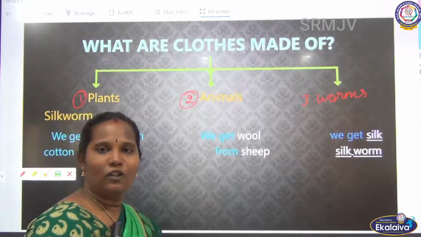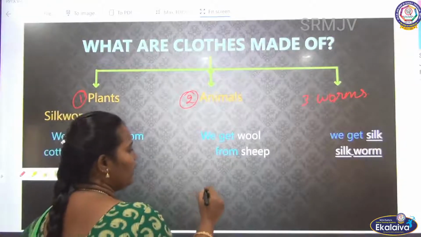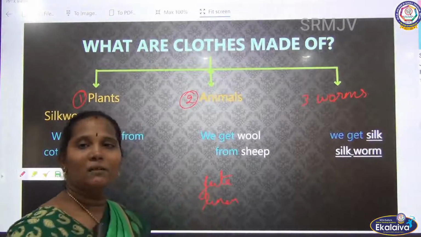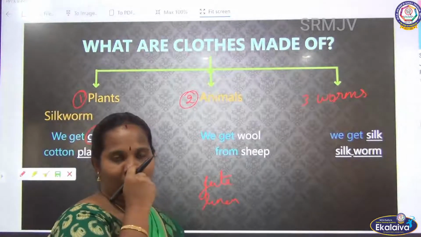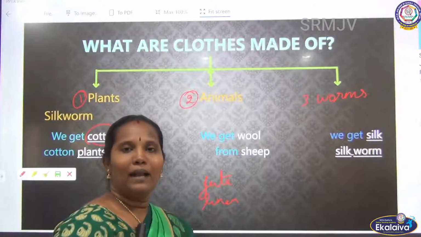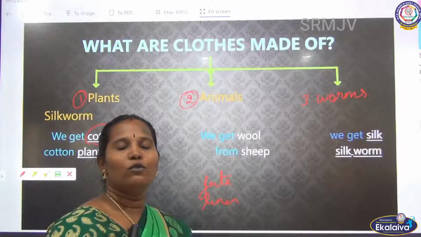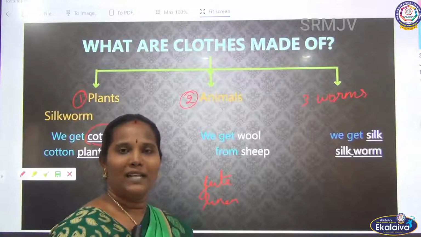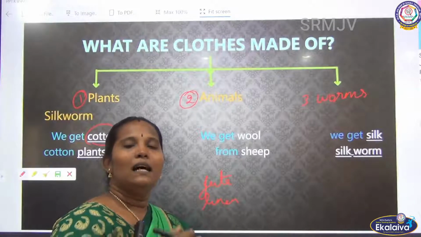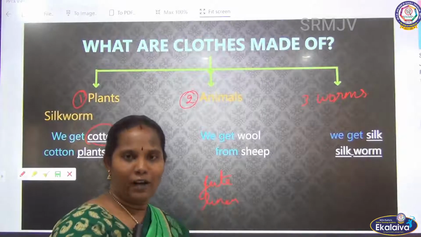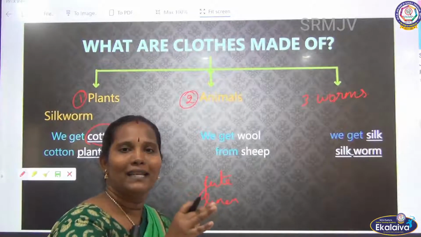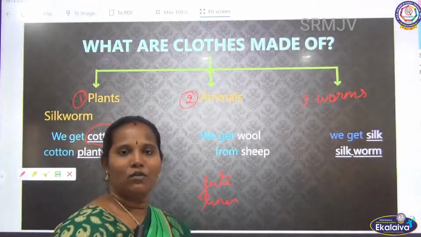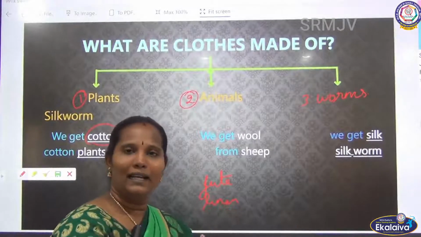Next I told you the linen cloth. Okay, jute and then linen cloth. This linen cloth is made up of the monocot stem. I told you, like a paddy stem. That monocot stem they are using. They make a bundle and then soak it in the water for about one week. After that, the soaked stem gets some microbes. These microbes help to remove the extra tissues from the stem. After that, they get thread-like fibers. This thread is used to make linen cloth.